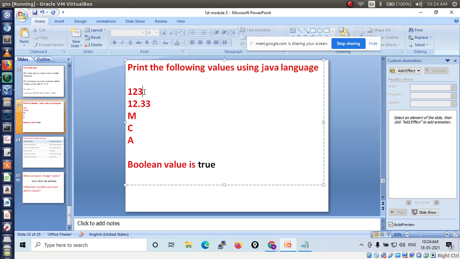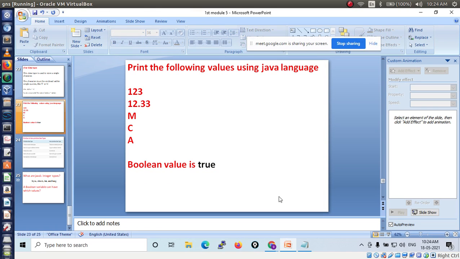Here 1 2 3, which data type do you have to take? Int, right? Then 12.33, which data type? You can choose floating point or double data type. That is left to you, right? Then here you have to take m. M means which data type do you have to take? Character. C is also a character, A is also a character. Then the boolean value is true, so you have to take a boolean and assign it like this.